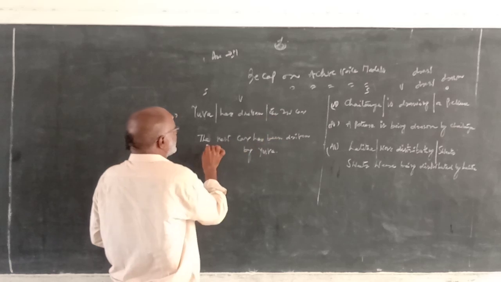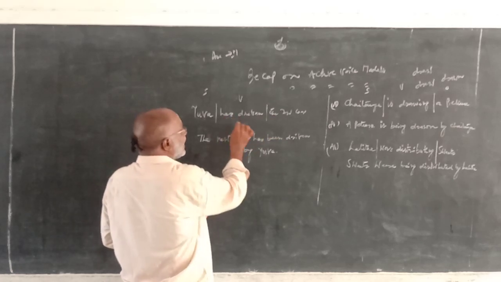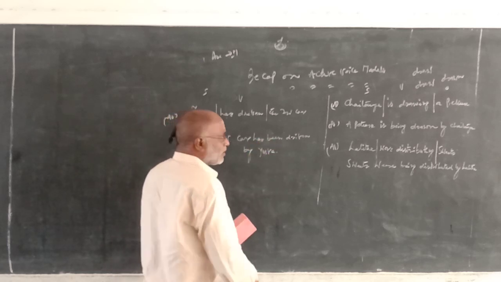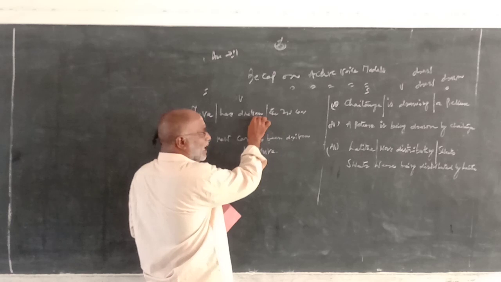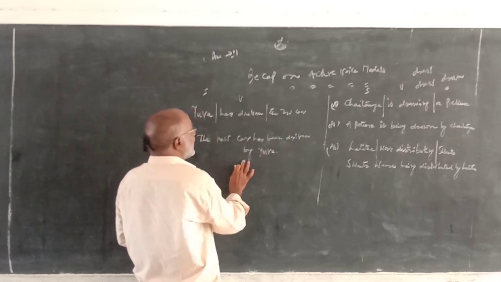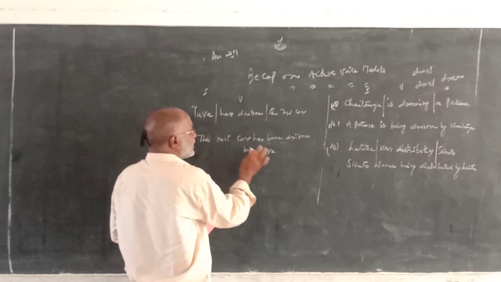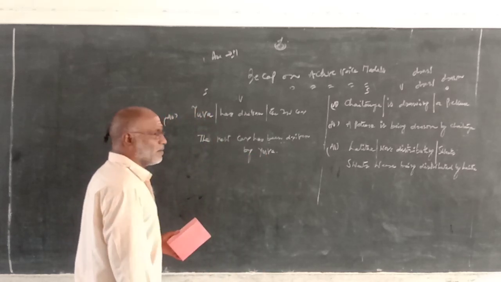Change the object into subject, the new car, and use the perfect be form has, and you use the been, the be form. The new car has been, and the past participle of the verb drive is driven. So the new car has been driven. Use the preposition by, and subject Yuva changes as object. So the sentence is: the new car has been driven by Yuva.